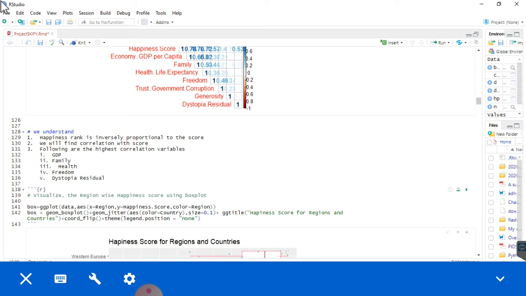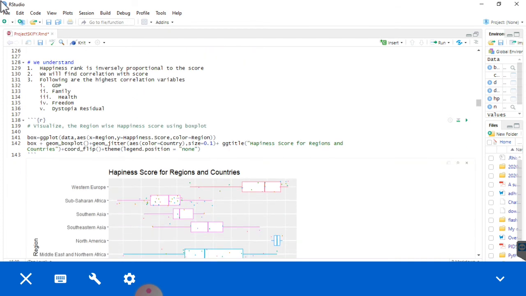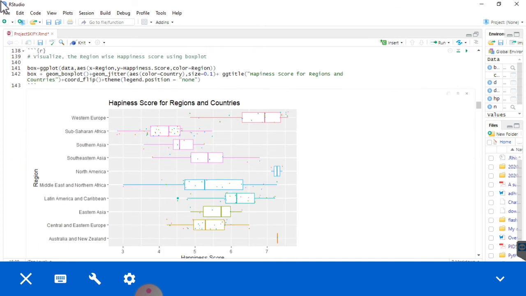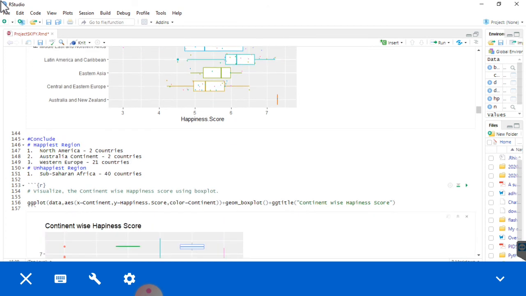Then calculate the correlation among all numeric variables and plot the correlation diagram based on the numerical features. Then we understood that GDP, family, health, freedom, then happiness score for regions and countries are displayed over here. Then conclusion: North America 2 countries are the happiest, and Australia 2 countries, and Western Europe 21 countries, and unhappiest countries are Sub-Saharan Africa 40 countries.